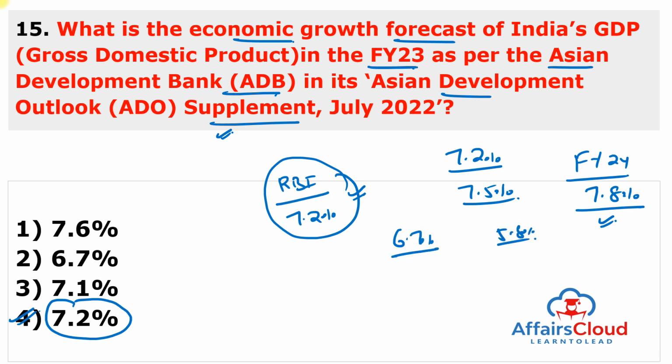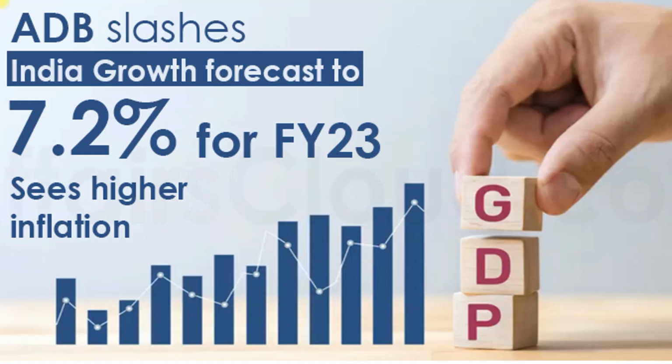And you can also remember India retail inflation measured by the consumer price index is hovering at more than 7% and it is expected to remain elevated in the coming months. So the main cause of downgrading India's GDP by all the international agencies is due to CPI, like consumer price index, or it is because of rising inflation. Moving to next question. So you can see here ADB slashes India's growth forecast to 7.2%.